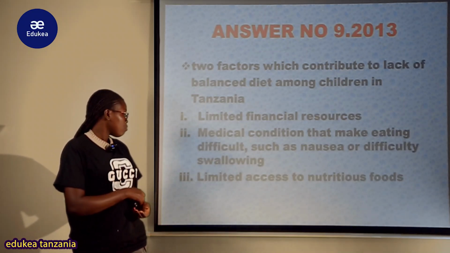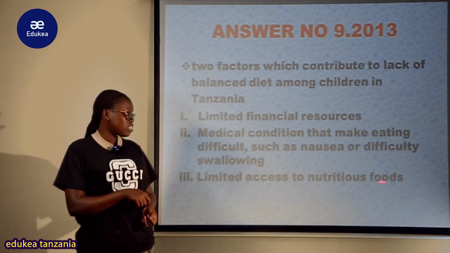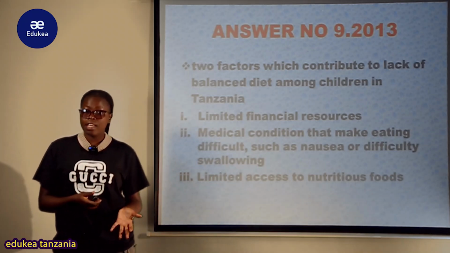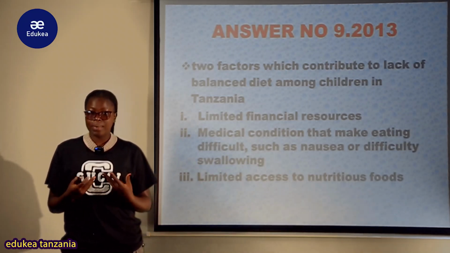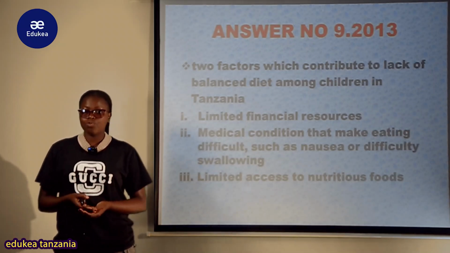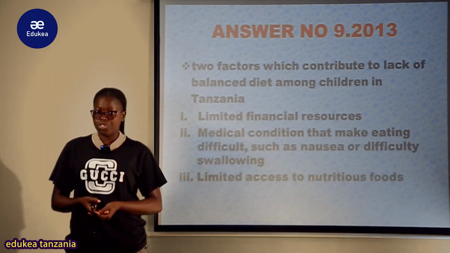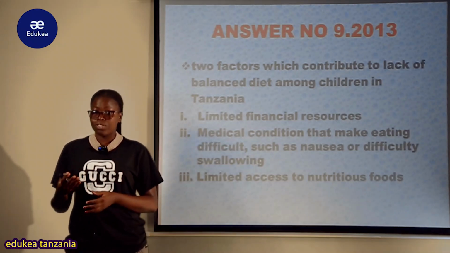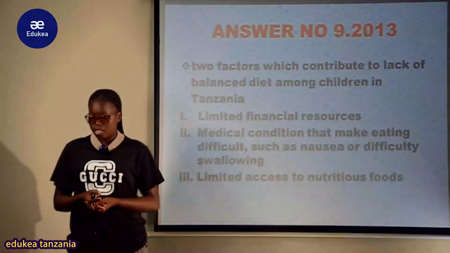Vile vile limited access to nutritious food. Kuna baadhi ya maeneo vyakula vinakuwa vinapatikana sana kwa shida. And this leads these babies to suffer from malnutrition like marasmus, rickets, kwashiorkor, and so forth.